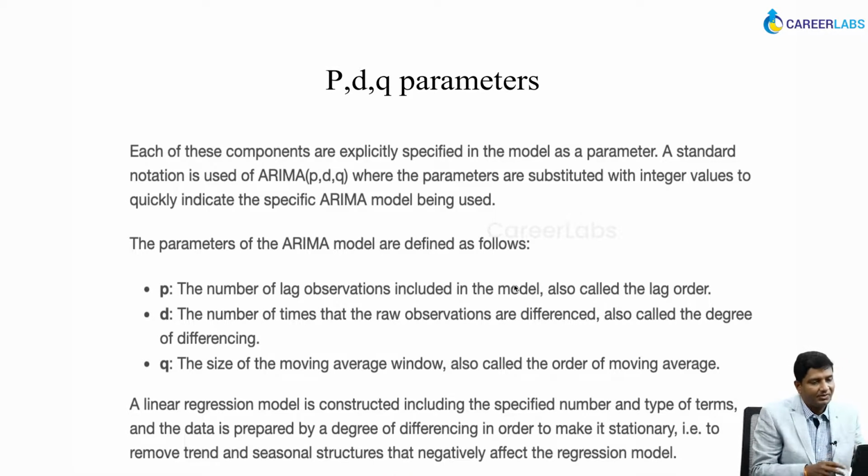The P value is the number of previous time period observations which are important to today's prediction. Q is the number of previous time period errors which are important in today's prediction. And D is the number of differencing steps that we need to do on the series to get a stationary series, right? So those are my P, D and Q parameters.